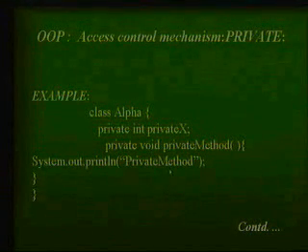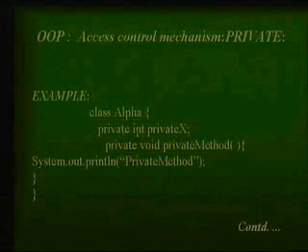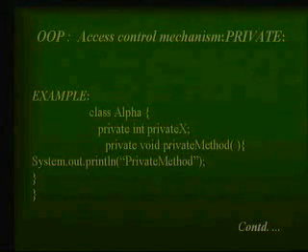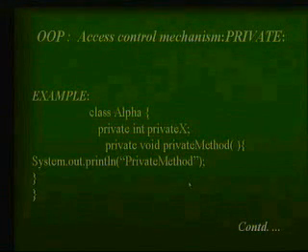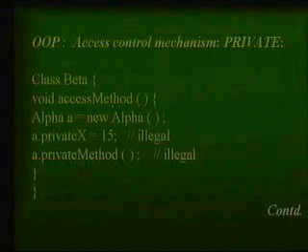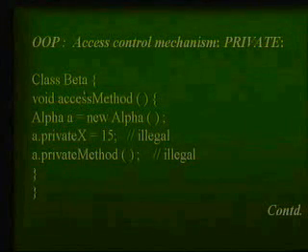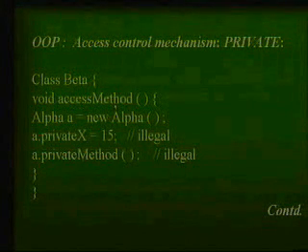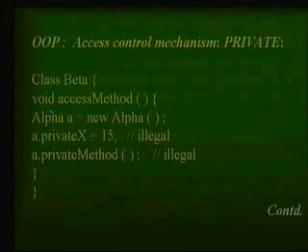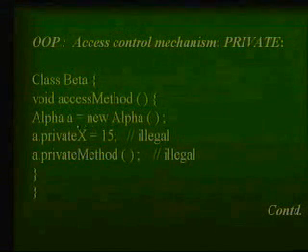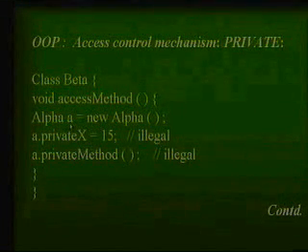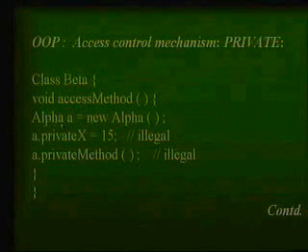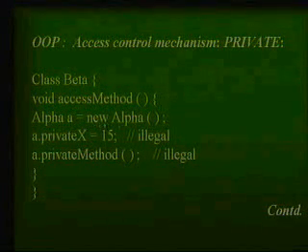Now what exactly does it mean? What if I have used private with this one, private with this one? Let's see what I can do with these variables, how I can access them. Let's say I have defined another class now, class Beta. They all belong to the same package, because my package contains a number of classes. Now in this class Beta, I have one method called accessMethod, which does not return anything, and this method has one object of Alpha. How have I declared the Alpha object? First I have written the class name Alpha a, and then I have written new Alpha.